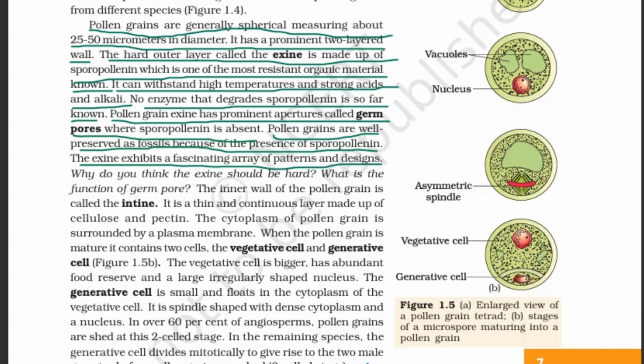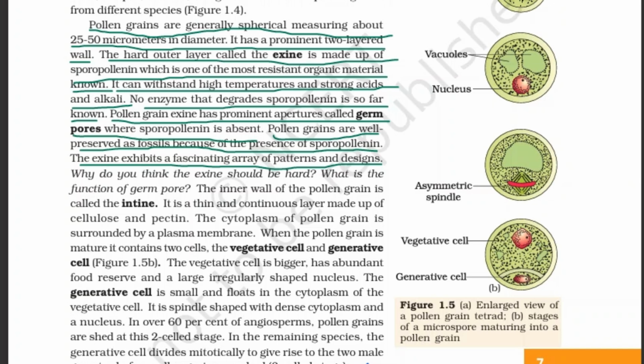Pollen grains are generally spherical, measuring about 25 to 50 micrometers in diameter. Their measurement is very small. That is their structure. They have a prominent two-layered wall.